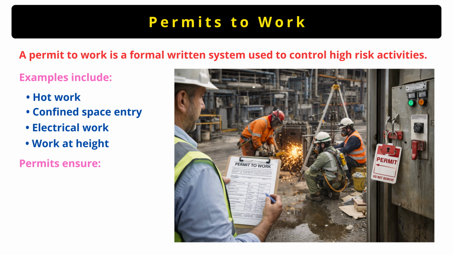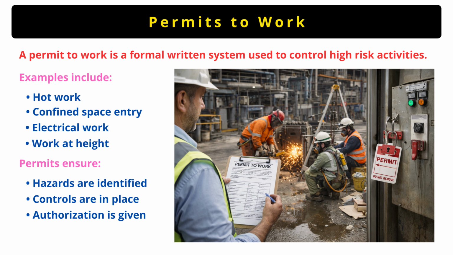Before such work begins, the permit ensures that hazards are properly identified, control measures are in place, authorization is given by a responsible person, and the work is monitored. For example, during hot work, the permit will confirm that flammable materials are removed, fire extinguishers are available, and a fire watch is assigned. Without a permit, high risk work can quickly become uncontrolled and dangerous. So remember this clearly. A permit to work is a safety control system, not just paperwork.